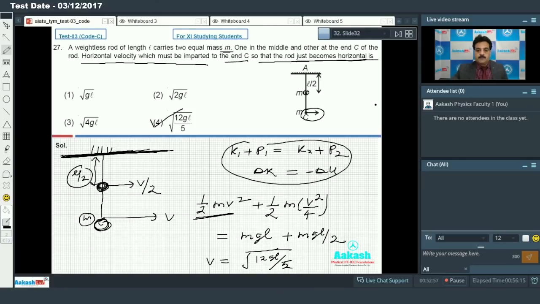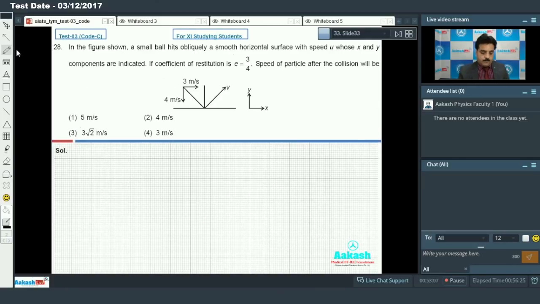So let's move on. Question number 28. In the figure shown, a small ball is moving obliquely on a smooth horizontal surface with speed u, whose x and y components are indicated.